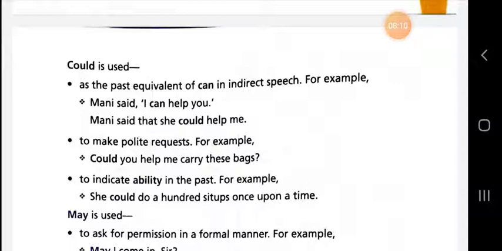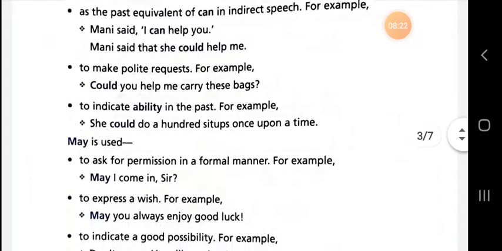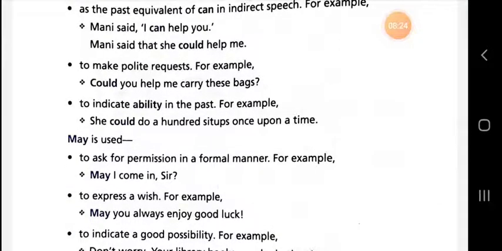And now, dear student, we are going to talk about the use of may. May is a modal auxiliary verb that is used to ask for permission in a formal manner. May I come in, sir? And dear student, may is used to express a wish. May you always enjoy good luck. If you are going to express a wish, then you can use may.